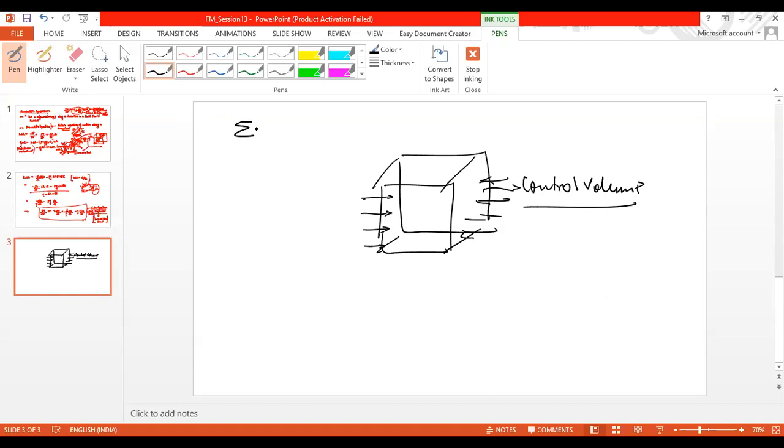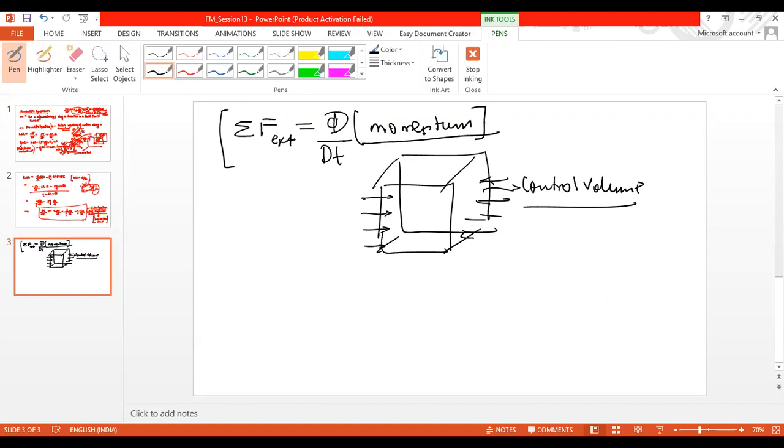If you remember, Newton's second law says that the external force acting on a mass, or let's say on a particle, is equal to the rate of change of momentum, d by dt of mv. Here the mass entering and leaving are different, so the mass of the system is not fixed. So we apply the concept of rate of change of momentum.